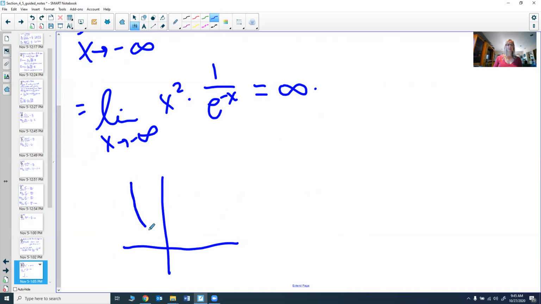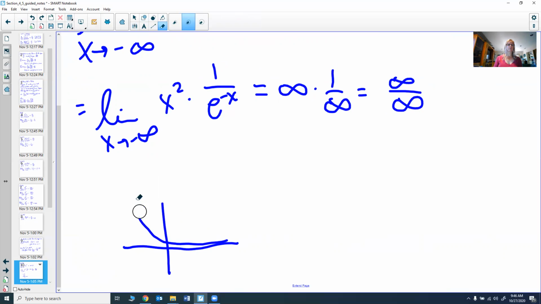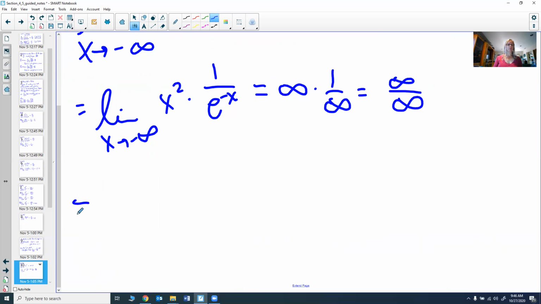So let's look at e to the negative x. E to the negative x looks like this. So sweeping down, going towards infinity goes to 0. As we go towards negative infinity, it's going to go towards infinity. But 1 over infinity is 0, but we have 1 over infinity. So we get infinity over infinity, which is what we wanted. We get one of L'Hopital's rules. And we can see it worked out. It was still what we had originally because we still have infinity times 0, but we now have infinity over infinity. So we can now use L'Hopital's rule.